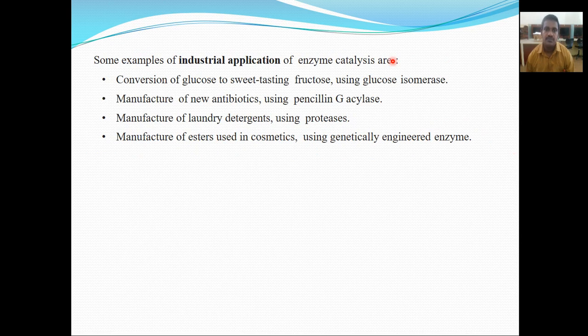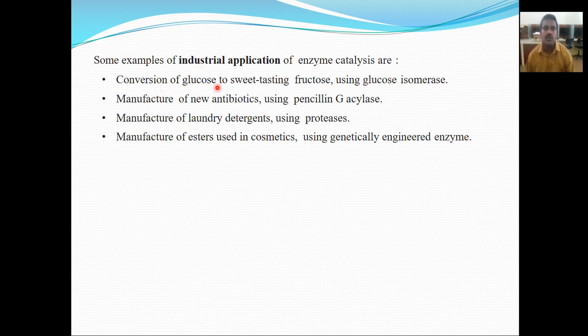Next, some examples of industrial applications of enzyme catalysis. Which enzymes do we use at the industrial level for certain purposes?